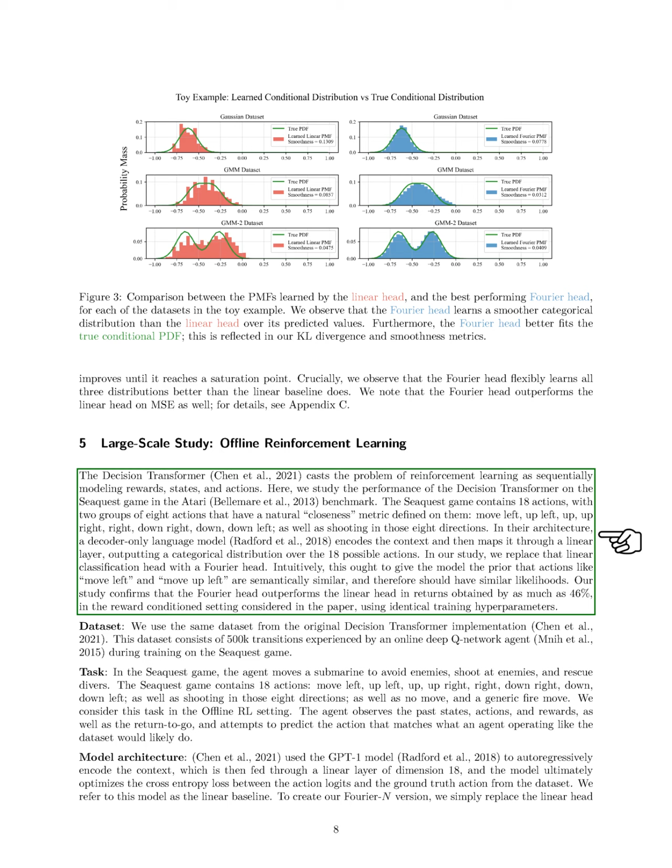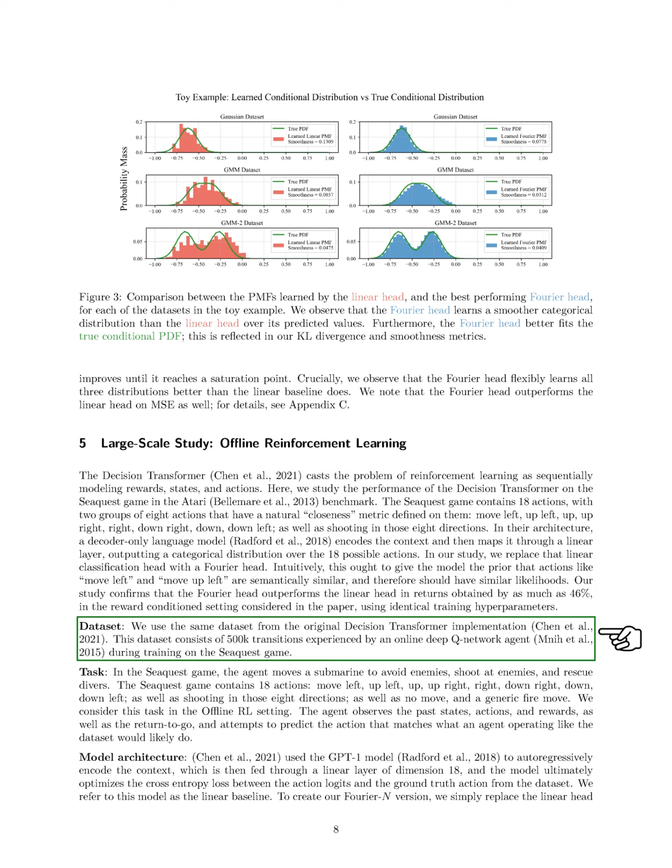through a linear layer. We modify this by replacing the linear classification head with a Fourier head. This change is intended to suggest that similar actions, like move left and move up left, should have comparable probabilities. Our findings indicate that the Fourier head yields up to a 46% improvement in returns compared to the linear head, while using the same training settings.